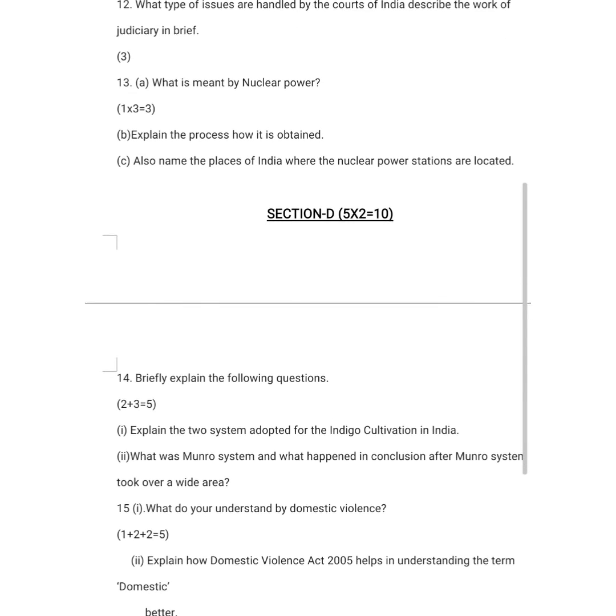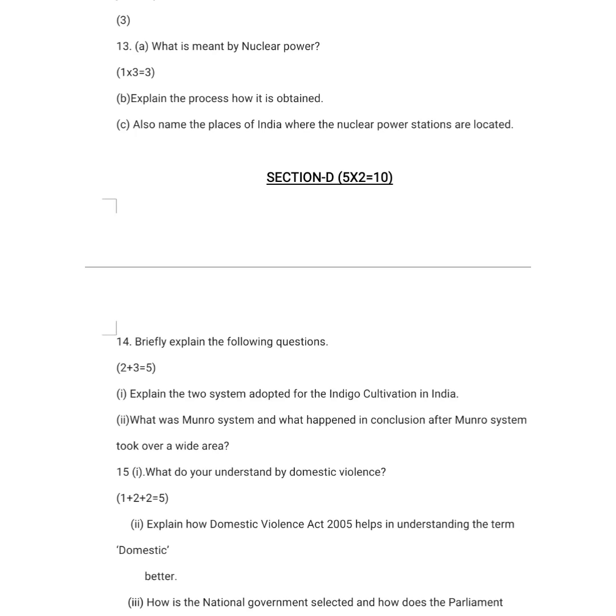Next part of this question was, what was the Monroe system and what happened in conclusion after the Monroe system took over a wide area? So you have to tell me about the Monroe system. You have to tell me what was there in the Monroe system, and you have to tell me about the conclusion. So there was a division of 3 marks for Monroe and 2 marks for the Nij cultivation and Ryoti cultivation.